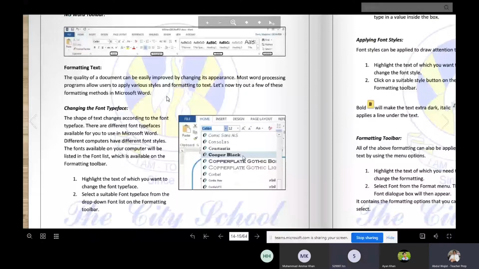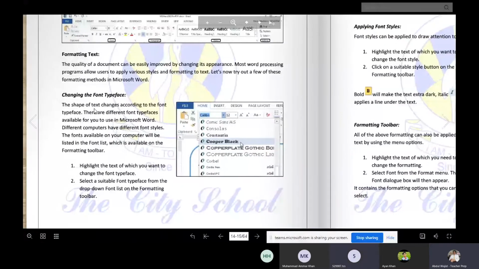Now, the first one is which one? Changing the font typeface. For example, you write anything, you want to change that font, you can. This is the shape of the text that changes according to the font typeface. There are different font typefaces available for you to use in Microsoft Word. Different computers have different font styles. The fonts available on your computer will be listed in the font list, which is available on the format toolbar.